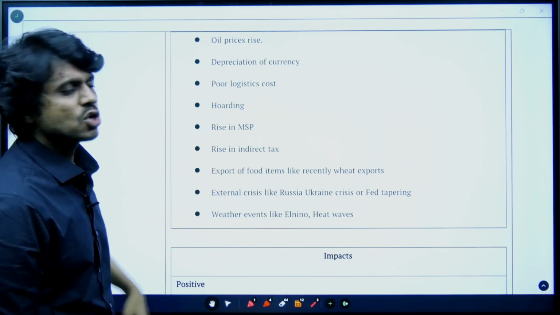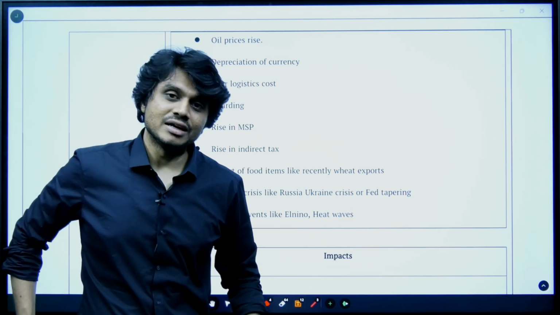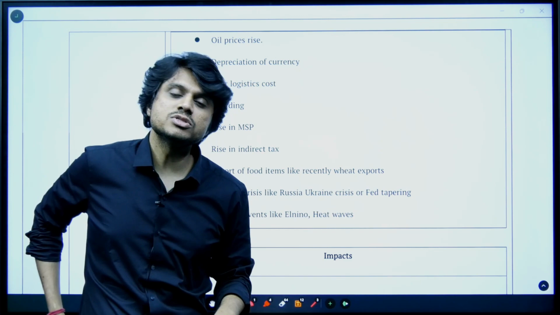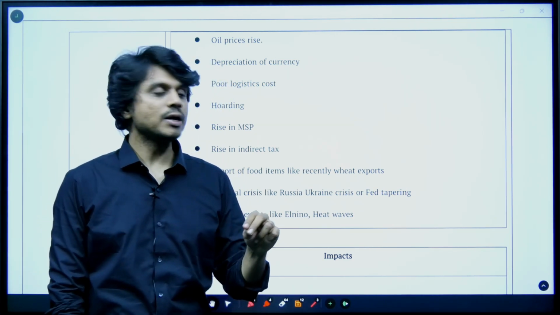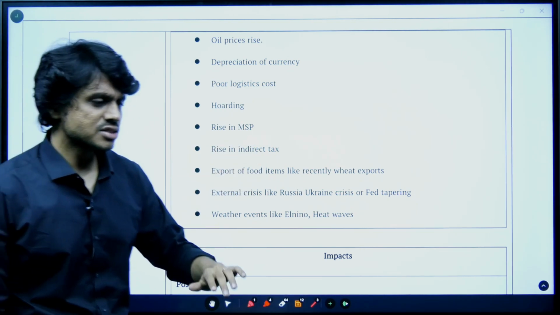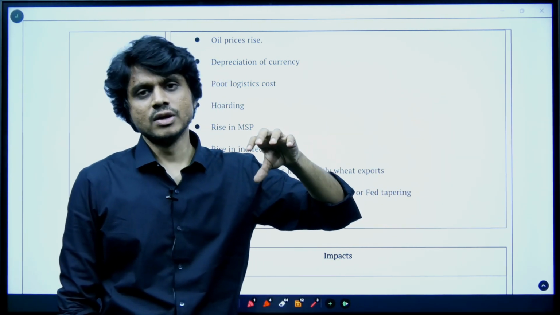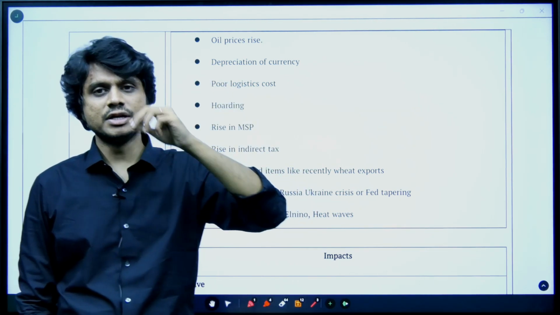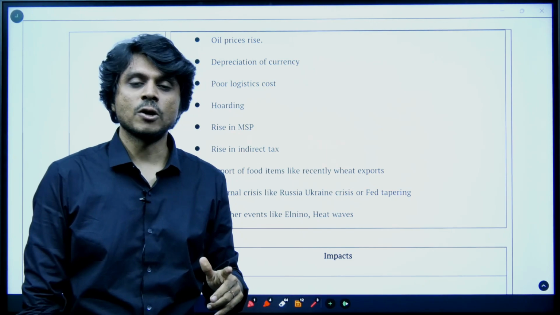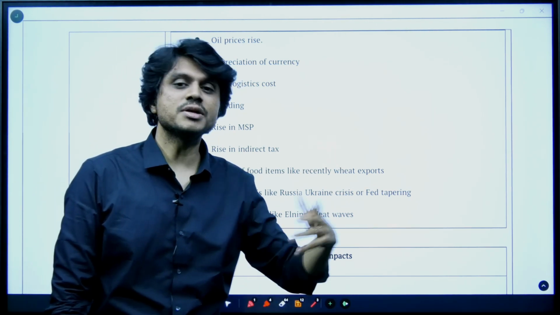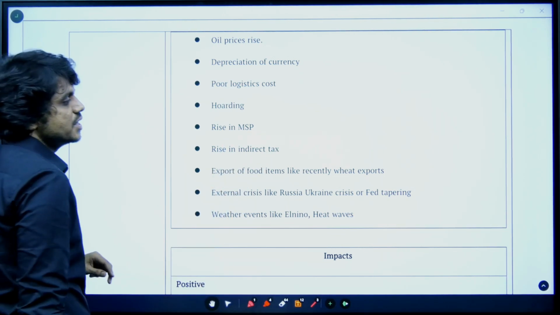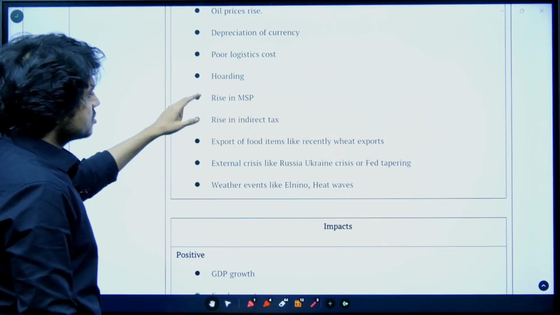Now indirect tax. How will indirect taxes cause inflation? Always remember, increasing the direct tax will reduce inflation. This is a very important prelims point. But increasing the indirect tax will cause inflation. Indirect taxes are the taxes that are passed on. The person on whom it is levied and the person who actually pays the tax are different. In the indirect tax, the cost can be transferred. Generally because of this, whenever there is imposition of an indirect tax, the price of the product will increase.